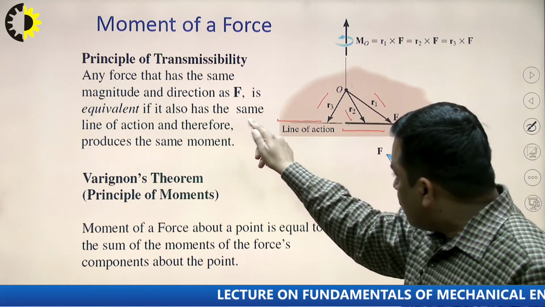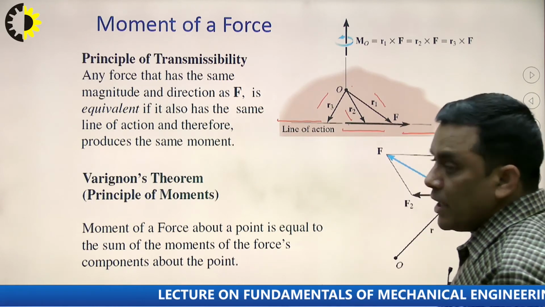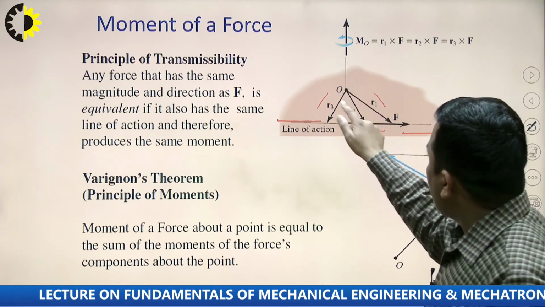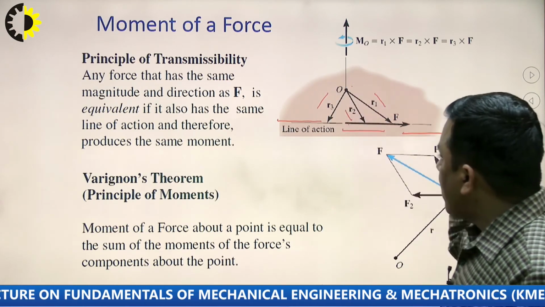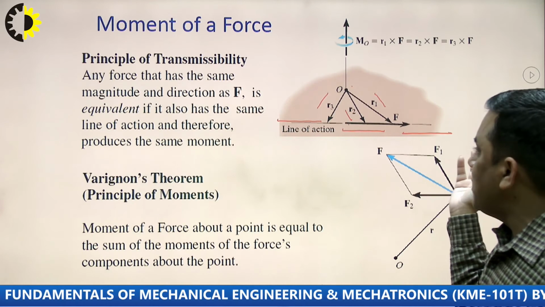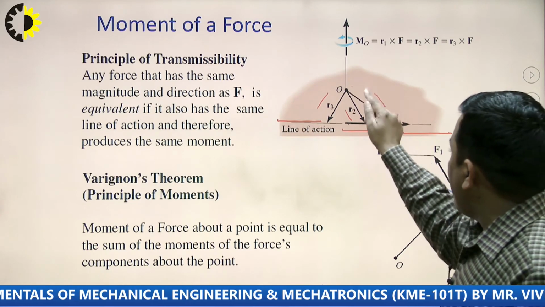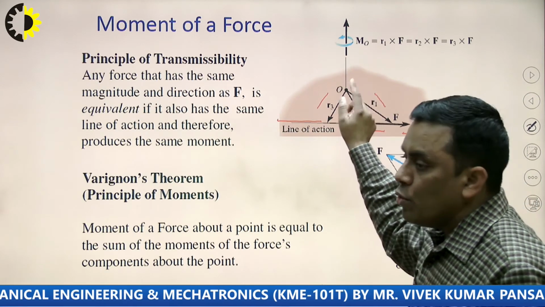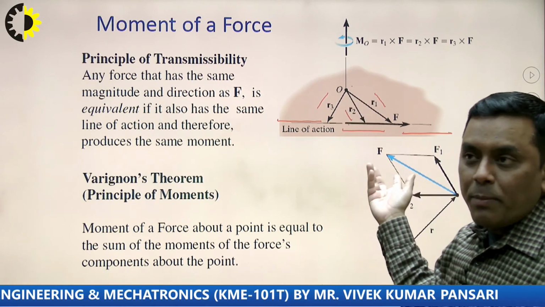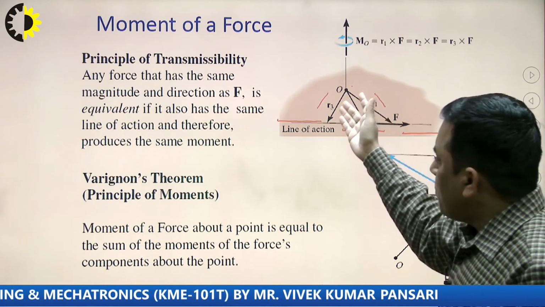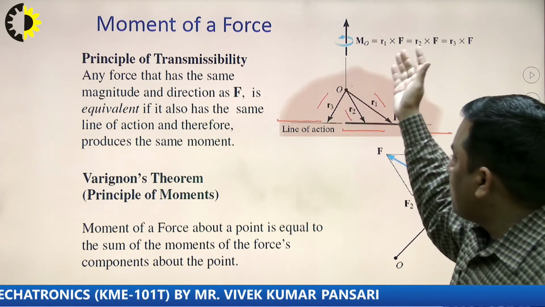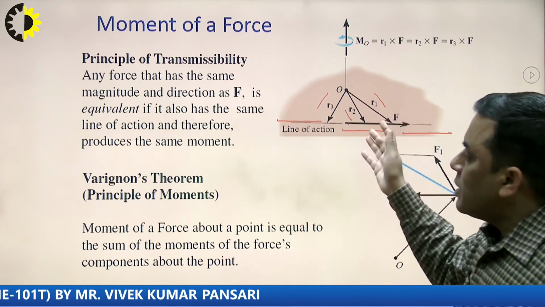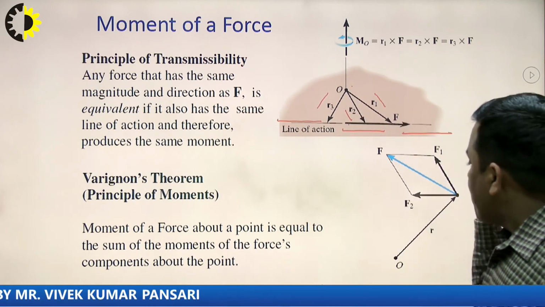It means this force F can be transmitted along its line of action to any point, and its moment about point O will remain the same. Why will it remain the same? Because the perpendicular distance between the line of action of the force and the point O is the same. The perpendicular distance is the same, only the point of application of the force is changing. So, if the force can be transmitted, its moment effect will remain the same.